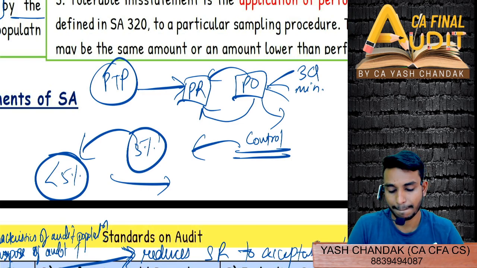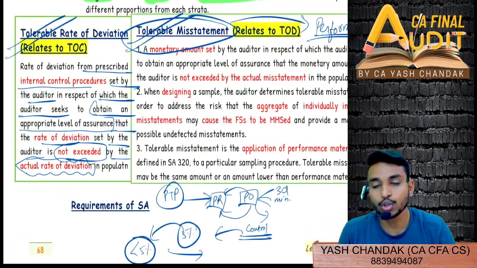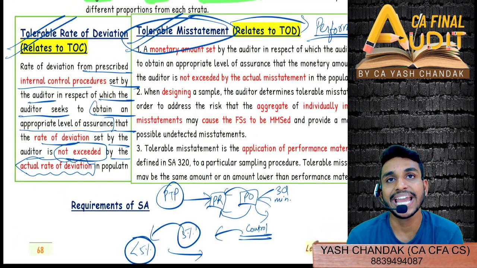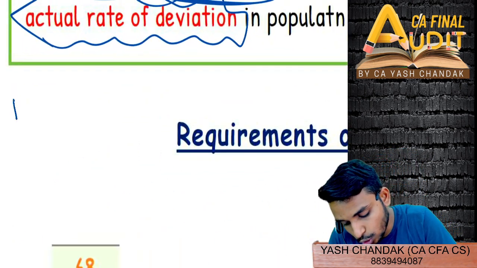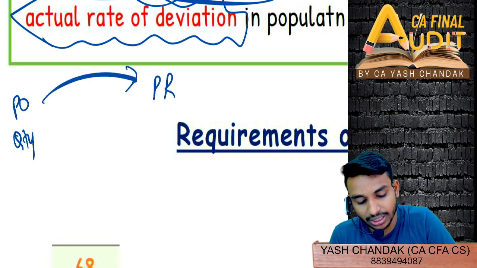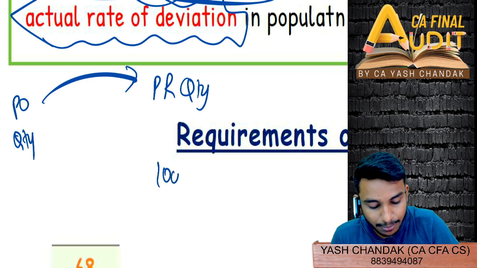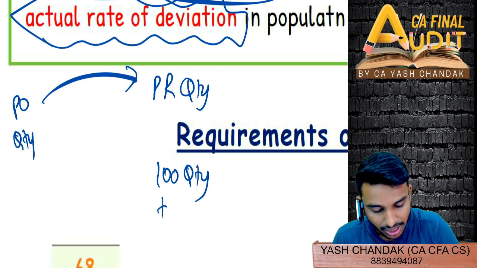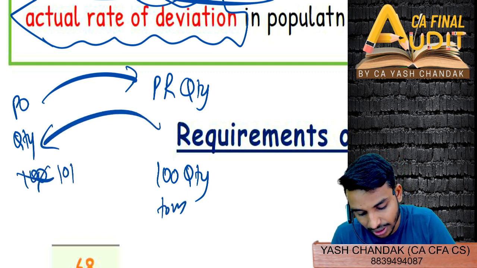Sir, mainly this is related to our internal control. Tolerable misstatement could differ, and it could be rate of deviation, anywhere. Suppose, for example, like I told you, in the PO the quantity will be there, right? And it should tally with the PR quantity. Mainly the system does have a control where it says that if the PR quantity is 100 tons, then in the PO it should automatically reflect as 100. It should not be 101 or 102.